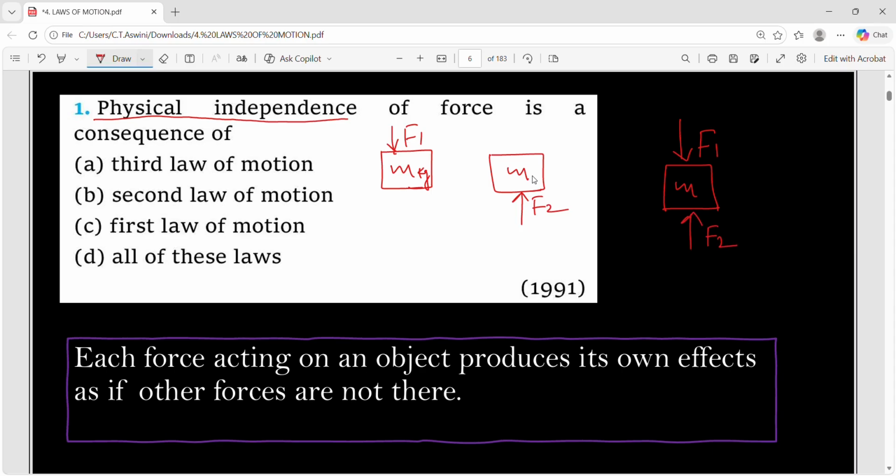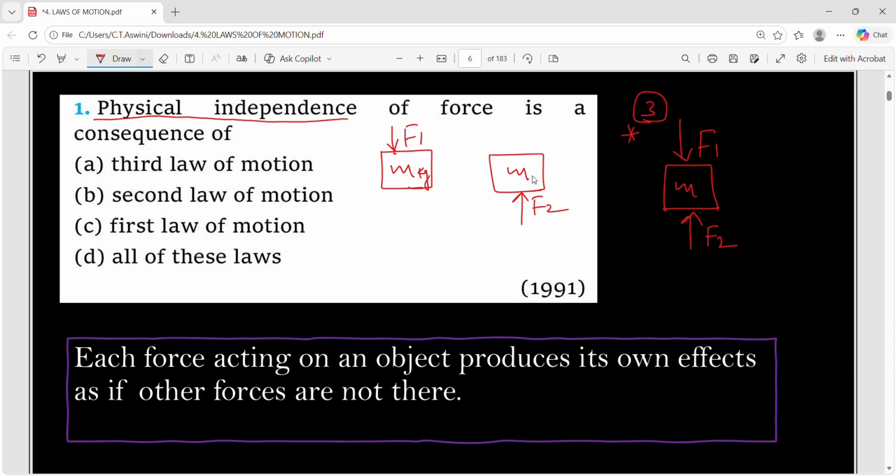Now what is physical independence is, if you consider this third case, F1 and F2, they behave independently. That means F1 will not bother about the effects of F2 and F2 will not bother about the effects of F1. They continue to produce their own effects as if other forces are absent, and this is called physical independence.